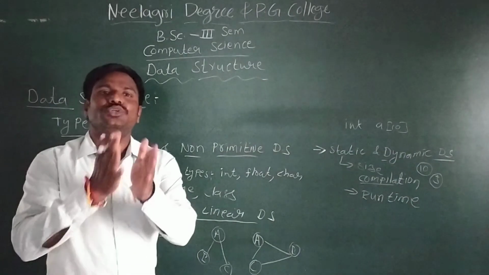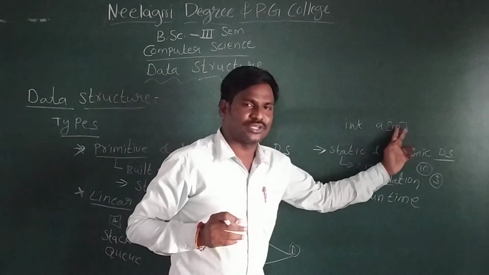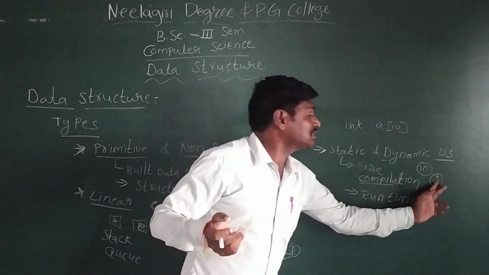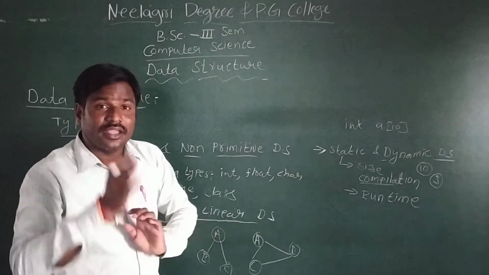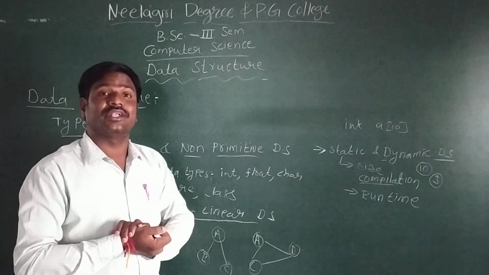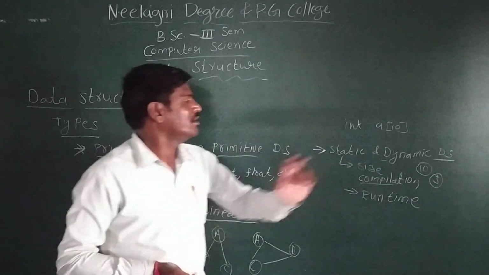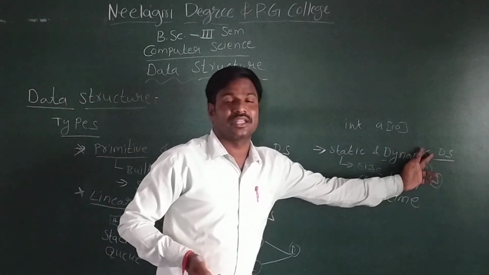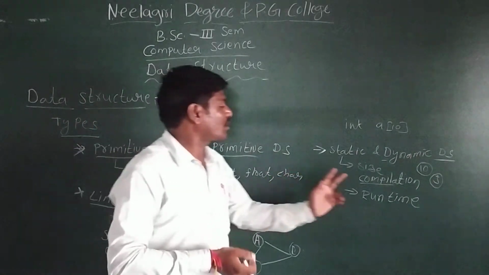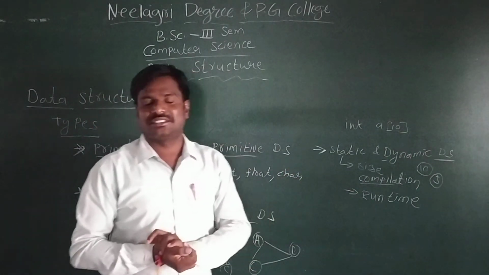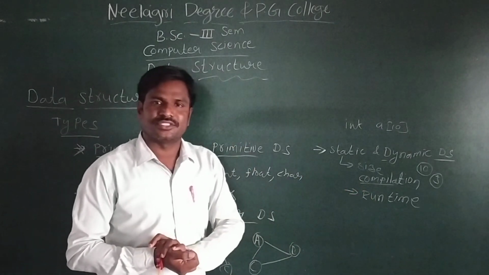While running the program, it asks how many bytes of memory are to be allocated. Based on the data we have entered, the memory is allocated. In C language, we have studied the dynamic array. Dynamic data structures can be created by using dynamic arrays. In C++, we use the concept of pointers.